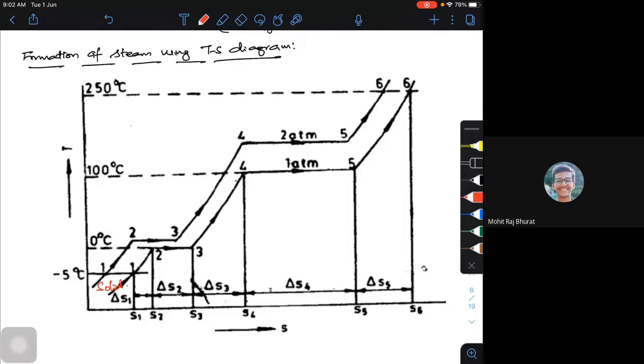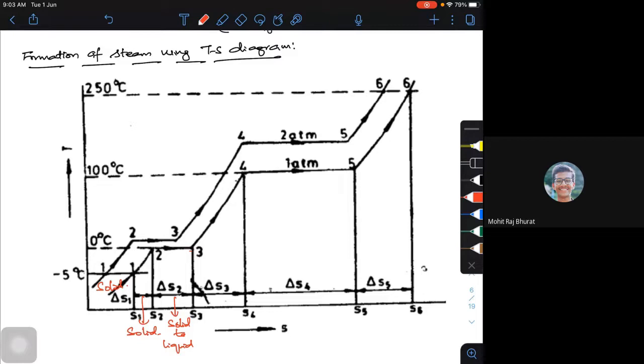Now, even at 0 degrees Celsius, the solid has to melt. Here it is completely solid. Now what's happening? The solid goes to liquid. At 0 degrees Celsius, I am going to heat it.